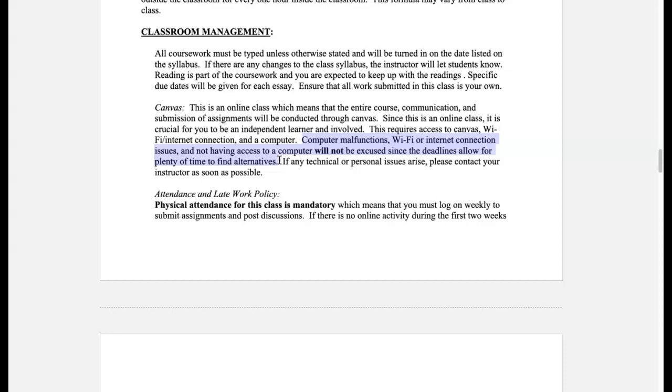Don't wait until 11:58 to submit something and then your computer crashes. Because if you wait to the last minute, chances are that something's going to go wrong or something's going to happen. I know a lot of us have been having a lot of internet issues throughout the summer. So, just don't wait to the last minute, because having computer issues is not a valid excuse.